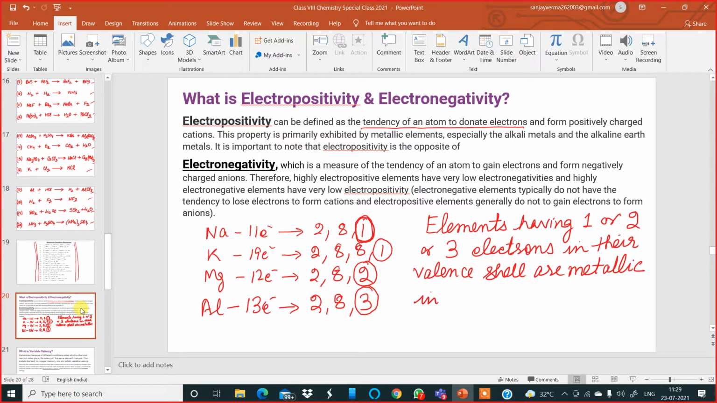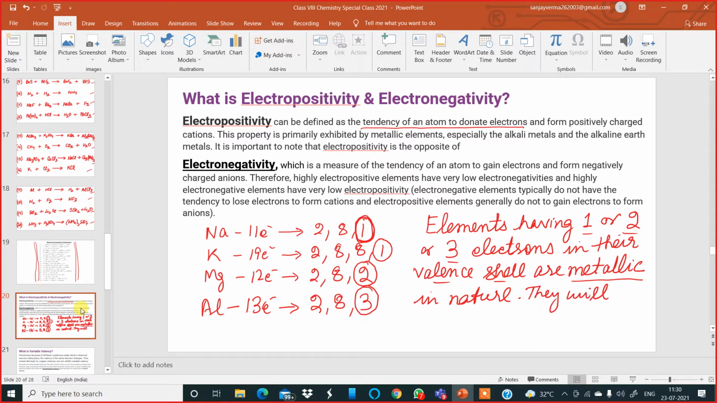Metallic in nature. Are you getting this line? Elements having 1 or 2 or 3 electrons in their valence shell are metallic in nature. Put this in your mind just now. Since these are elements having 1 or 2 or 3 electrons in their valence shell, they will